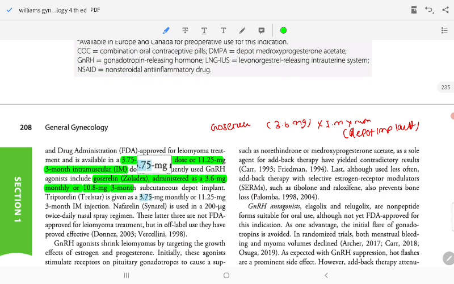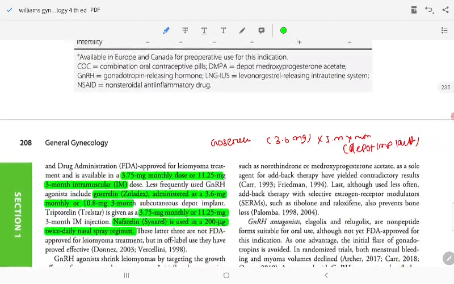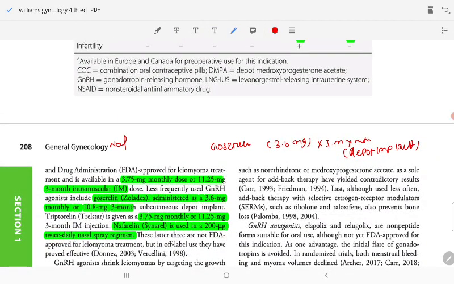Triptorelin 3.75 mg, and nafarelin 200 microgram twice daily nasal spray.